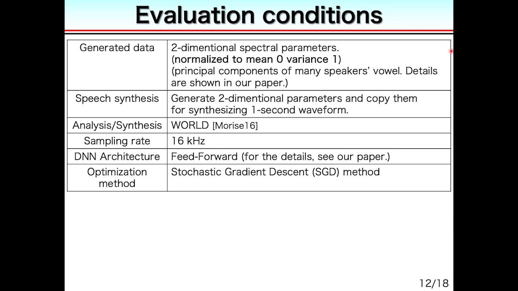The table lists the experimental conditions. The generated data was two-dimensional spectral parameters. The data space was obtained by principal component analysis using many speakers' voice data. The data space was scaled so that many speakers' data follow zero mean and unit variance. Please check our paper for the details. In waveform synthesis, we generated the two-dimensional parameters and copied them for synthesizing a 1 second waveform. Crowd workers listened to the 1 second waveform and rated the naturalness. The DNN generator was a feedforward neural network.